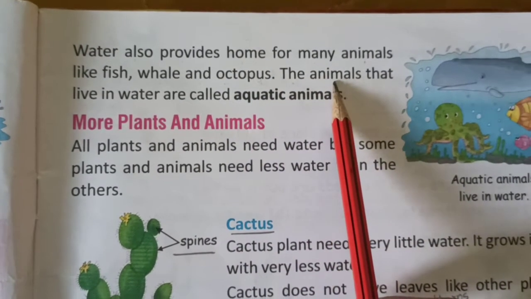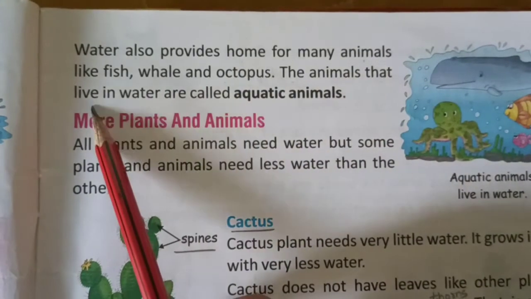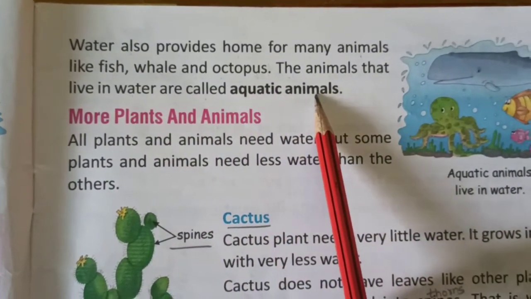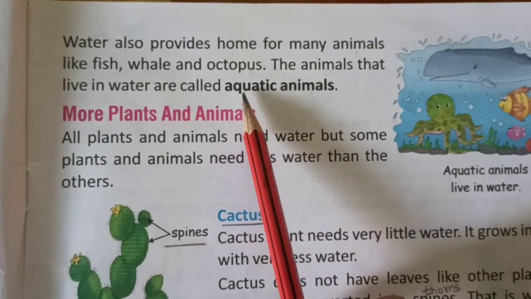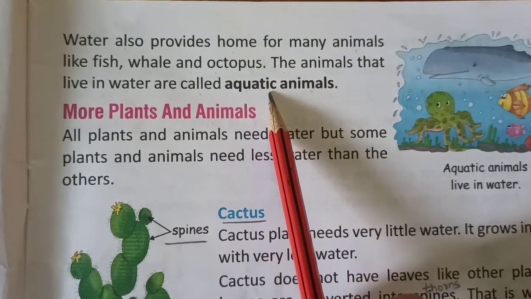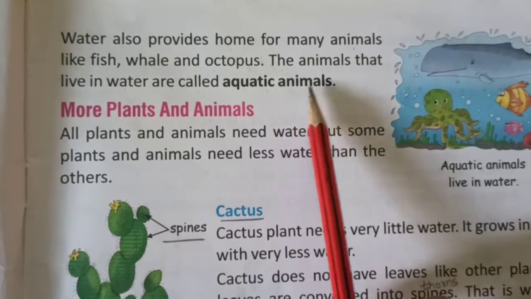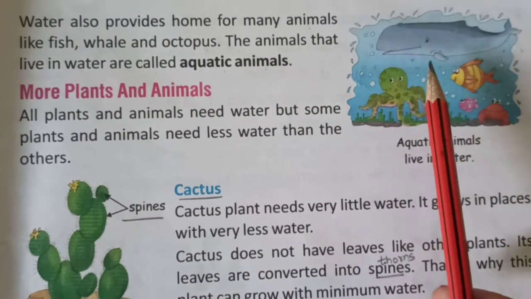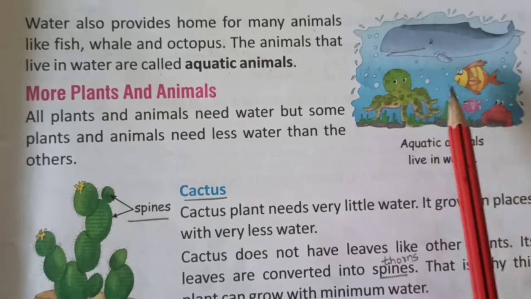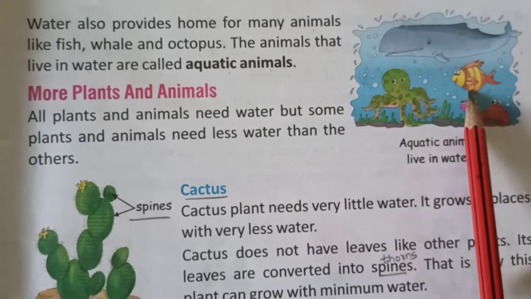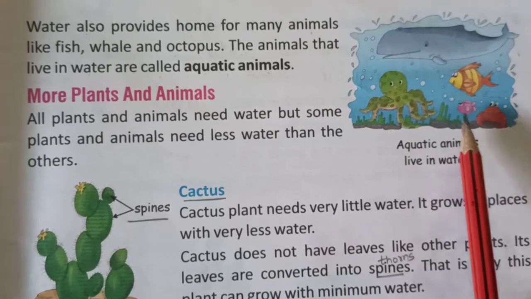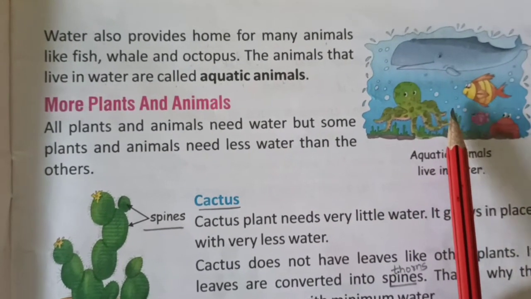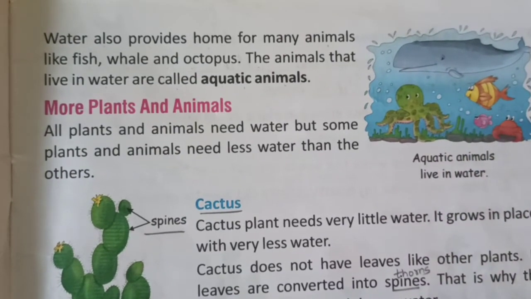The animals that live in water are called aquatic animals. Here you can see the animals like whale, octopus, various types of fishes. Then we have a crab. All these animals that live in water are called aquatic animals.